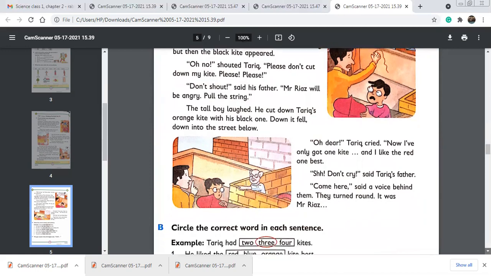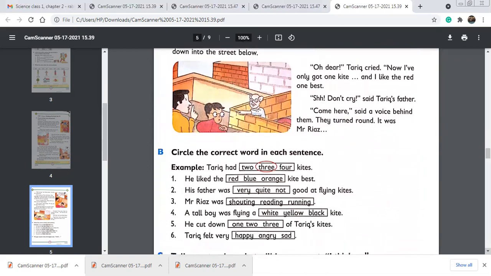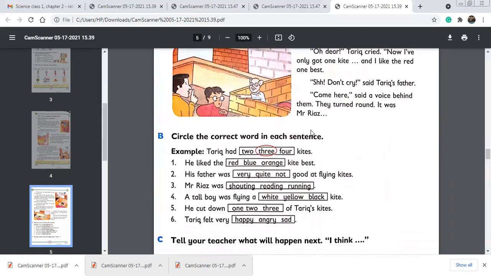So what do you think? What did he say? Was he angry or did he want to help Tariq? What do you think? So exercise C, you have to tell what happened next. Guess what happened next in the story. Tell it to your family members.